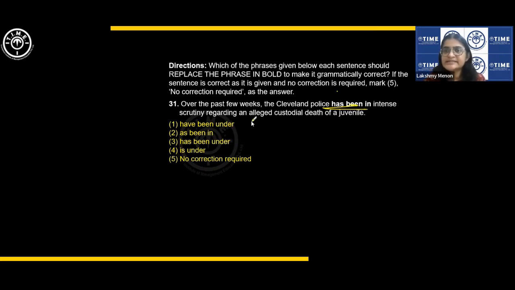So the police has been in intense scrutiny is what this says, but there is a problem. One option is no correction required, but the police is always used as plural. That is one of the first rules in your grammar book that we have given you. In the nouns chapter, you will see police is always used as plural. Army is always used as singular.